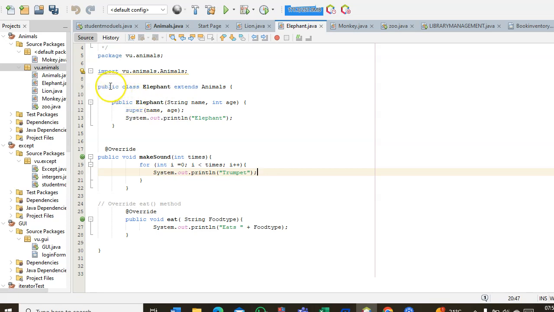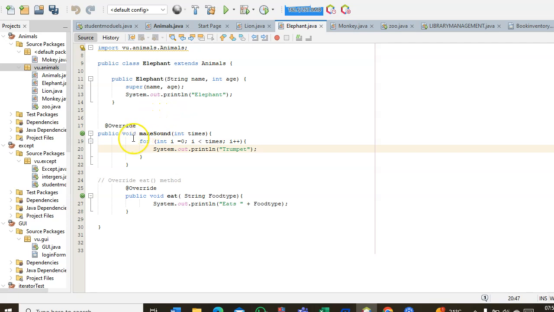So the public class here, elephant, which extends animal, which is the superclass. So I also had to make a constructor here to initialize it. Yep, I overrode the make sound. I used the for loop like I did in the first place.